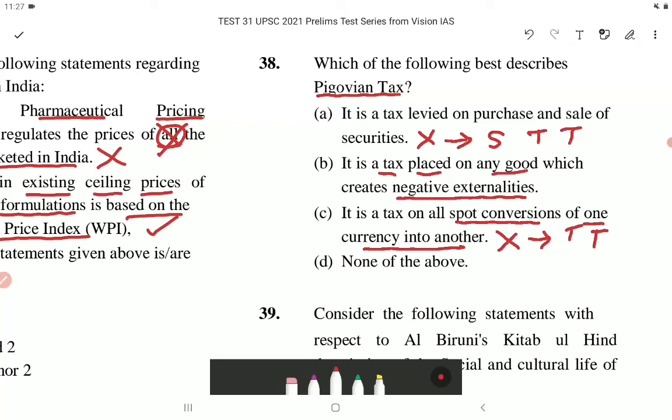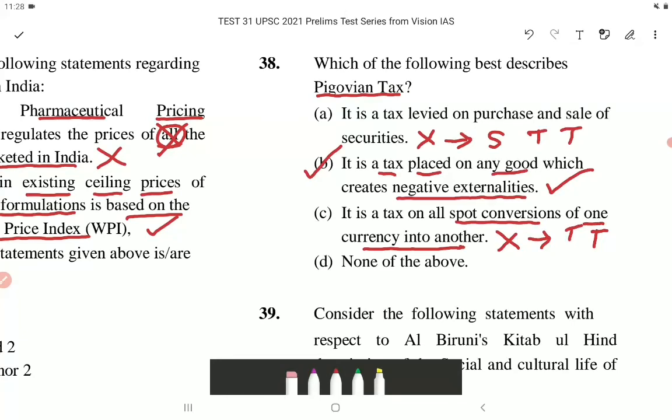So the person who does that activity will not have a negative effect, but it creates a negative effect on others in a society. So for example, we can say tax on pollution. So Pigovian tax is a tax placed on any goods which creates negative externalities. So option B is the correct answer.